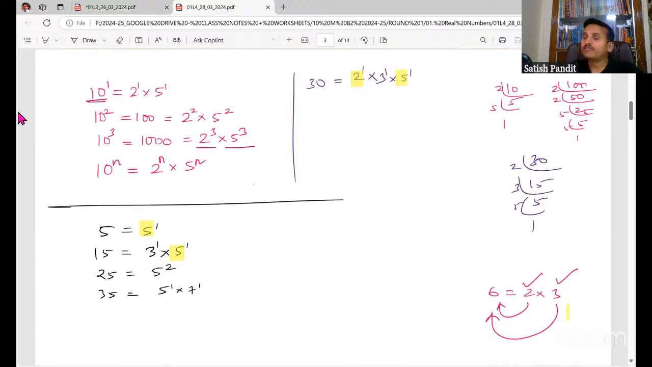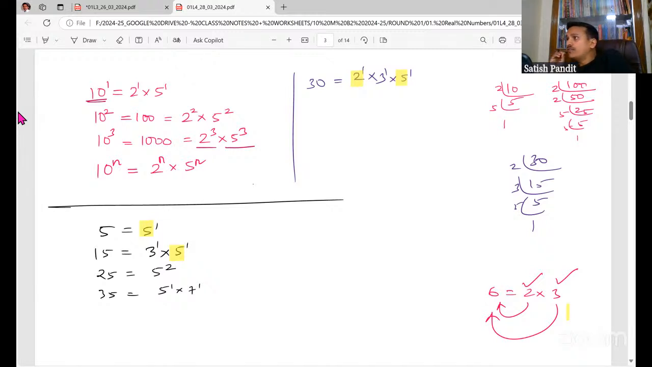Okay. See, suppose you have 10. 10 means 10 to the power 1, I can write, right? So 10 is nothing but 2 into 5. If you take 10, I can write 2 to the power 1, 5 to the power 1, correct? If you take 100, 100 is 10 to the power 2. So 100 if you factorize, you'll get 2 to the power 2, 5 to the power 2, correct? If you take 1000, 2 to the power 3, 5 to the power 3. So 10 to the power n means you'll get 2 to the power n and 5 to the power n, right?